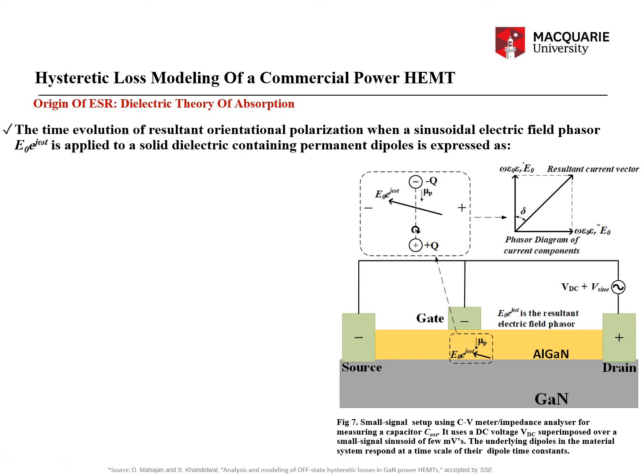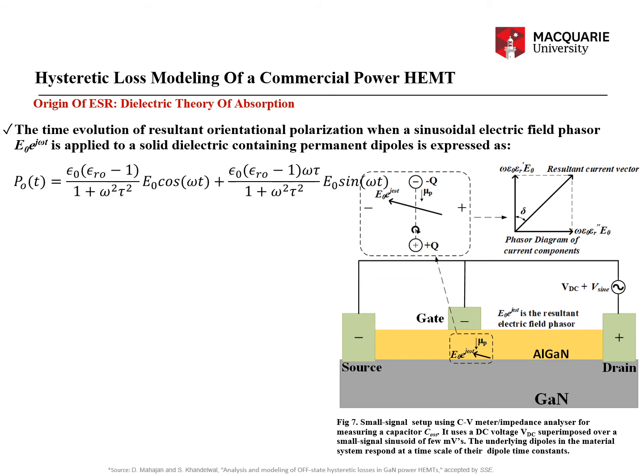According to the theory, when you apply such a sinusoidal electric field, you get a resultant polarization proportional to E naught cos omega t, which is the applied electric field, and E naught sin omega t, which lags the applied field by 90 degrees.